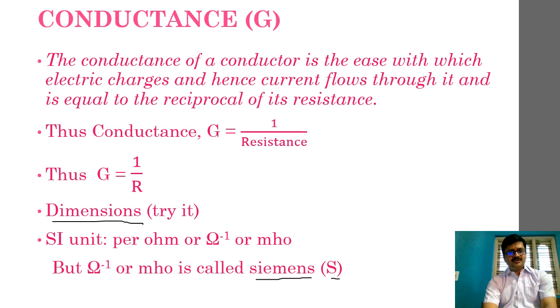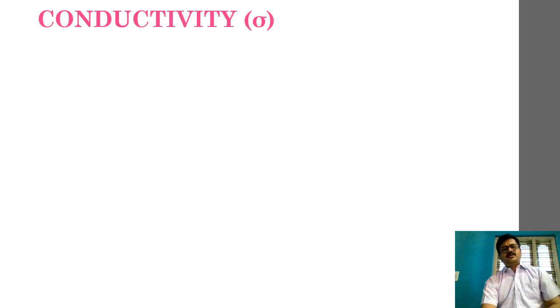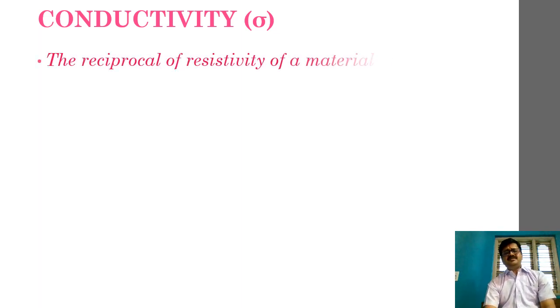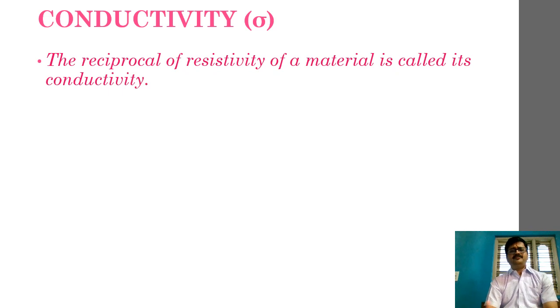Let us move ahead to our next part, conductivity. Conductivity is just similar to what we have dealt with in conductance. It has a very simple definition: it is the reciprocal of resistivity of a material. So what is conductivity?